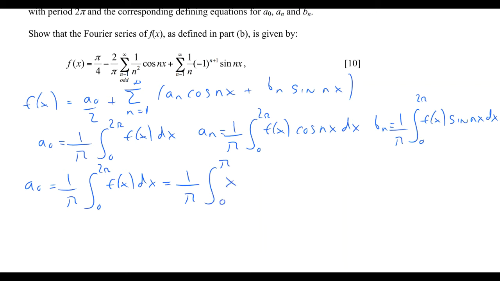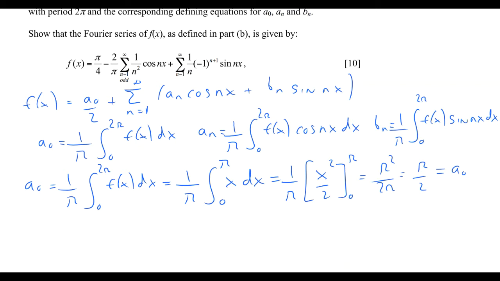Over this range the function has a value equal to x, so we have to integrate x with respect to dx. So that gives me 1 over pi. If I integrate x, I get x squared over 2, between 0 and pi. That gives me pi squared over 2 pi, which is equal to pi over 2. So that's the value of a naught.